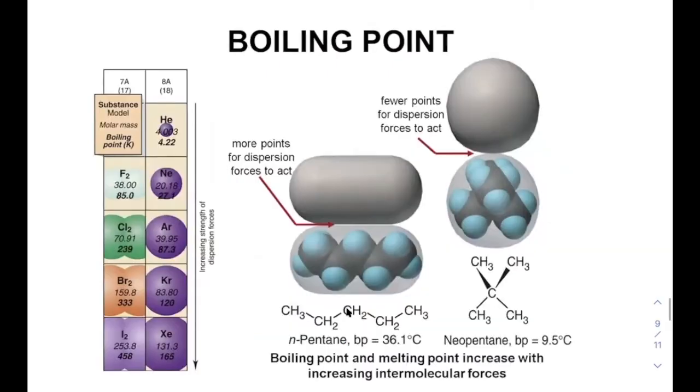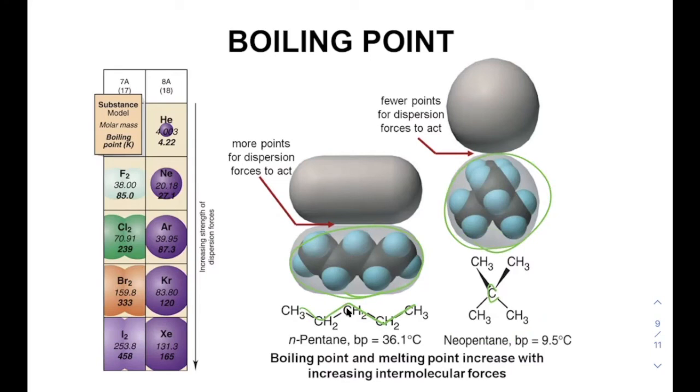A little bit more about boiling point in terms of intermolecular interactions. If we have a hydrocarbon, that means just hydrogen and carbon, that is 5 carbons long, it makes this zigzag shape, and it looks like this. If we have those same 5 carbons, where the middle carbon has 4 carbons coming off of it, that compound right there looks more like a ball. If we look at the boiling point of these 2 compounds, the straight chain has a higher boiling point because those can pack tighter. And so we have an increased surface area.